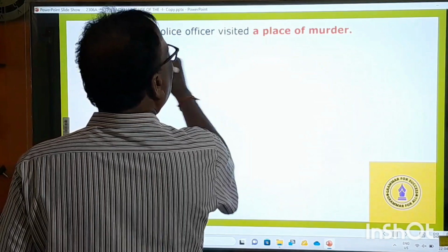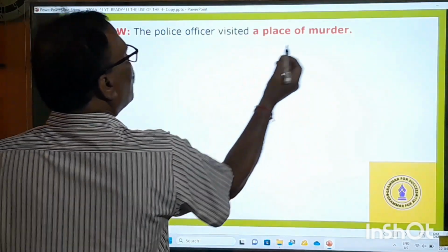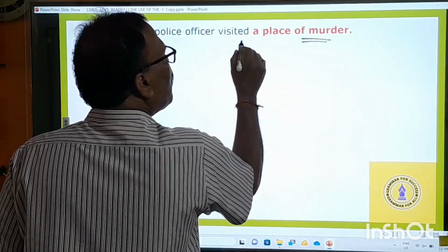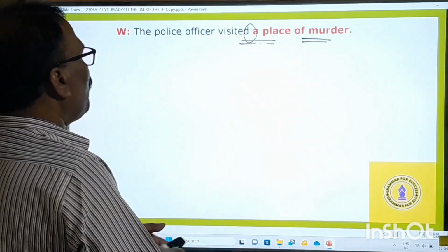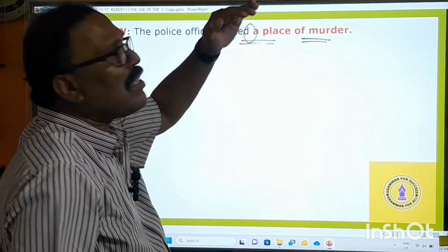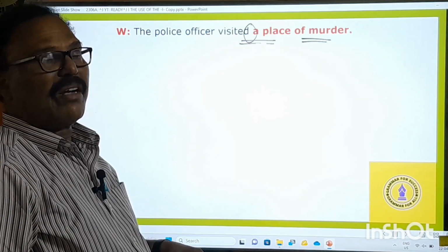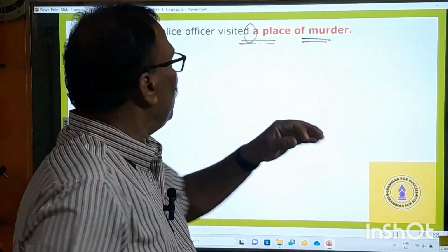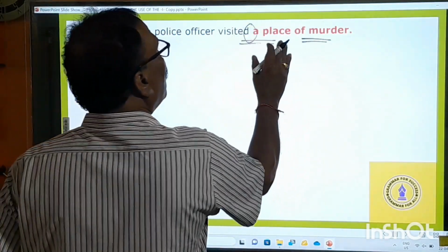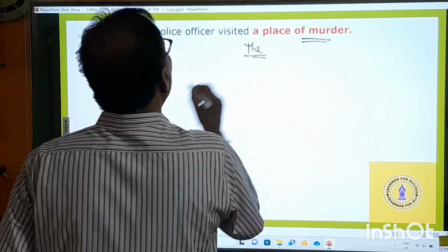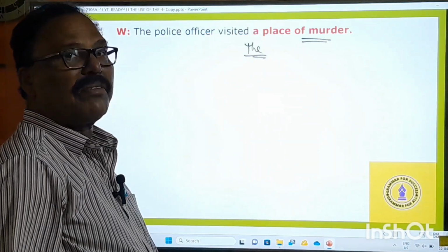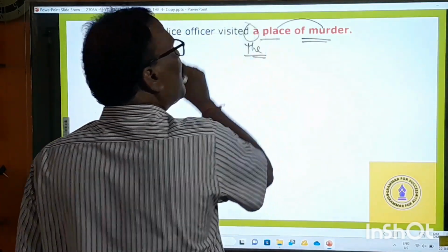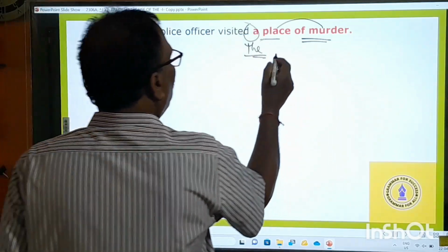The police officer visited a place of murder. See here, murder took place at some place. So when it takes place, that becomes a particular place, not a place. The police officer visited, therefore, the place of murder. You cannot say he visited a place of murder. No, the place of murder. The place of murder means that particular place. After the murder has taken place, that place becomes the particular one. That's why the place of murder, right?